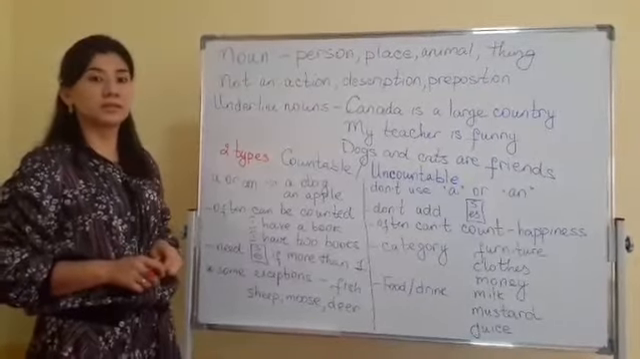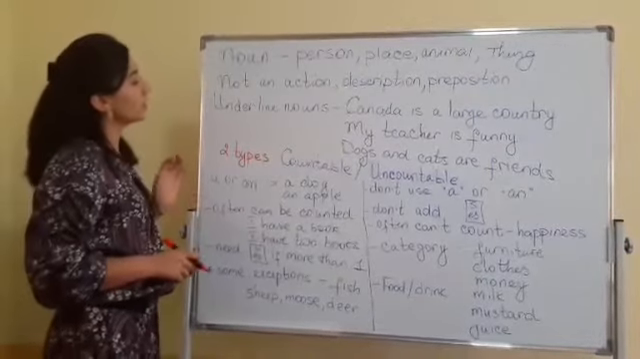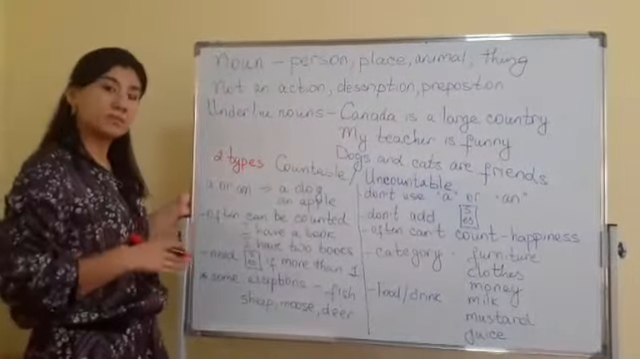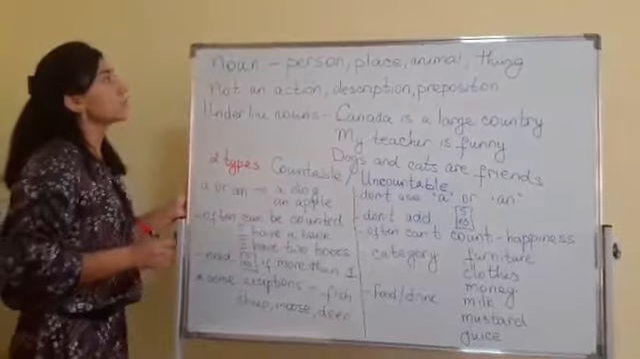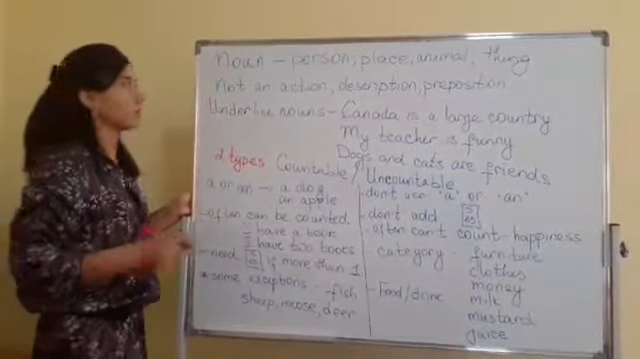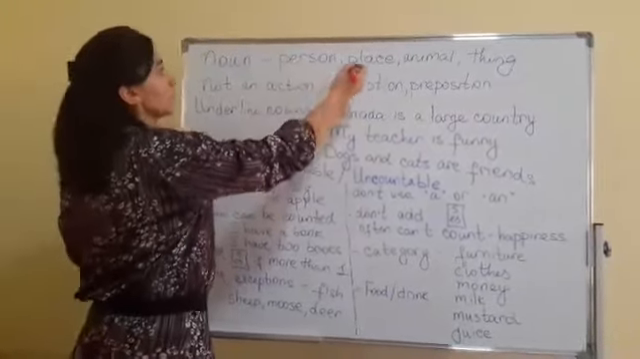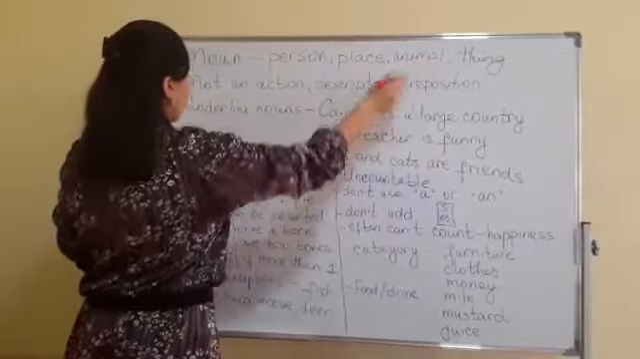Today I am going to conduct the grammar lesson. The lesson is devoted to nouns. Today we are going to differentiate countable and uncountable nouns. First of all, we should define what a noun itself is, and when and where we can use it. A noun is what we use for a person, a place, an animal, and things.